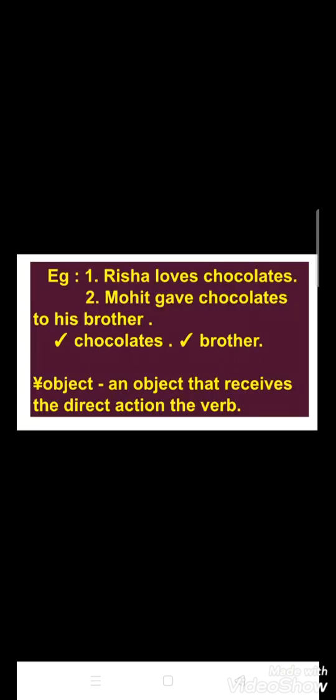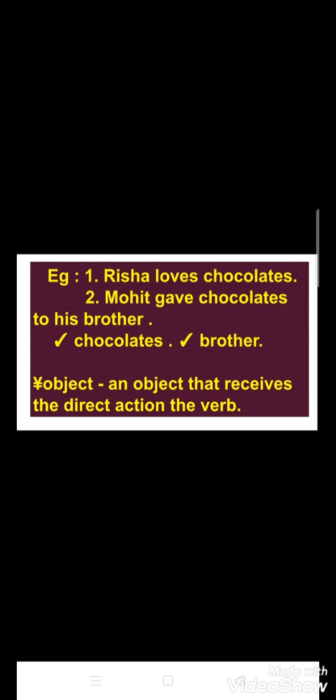Now I am going to teach you a new topic, and the first topic is object of a verb. First of all, look at the two examples that I have mentioned here. First one is Risha loves chocolate. And the second one is Mohit gave chocolates to his brother.